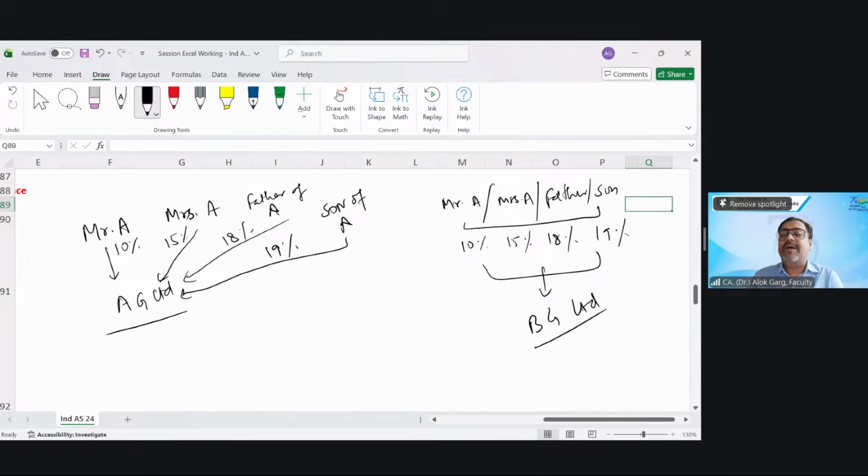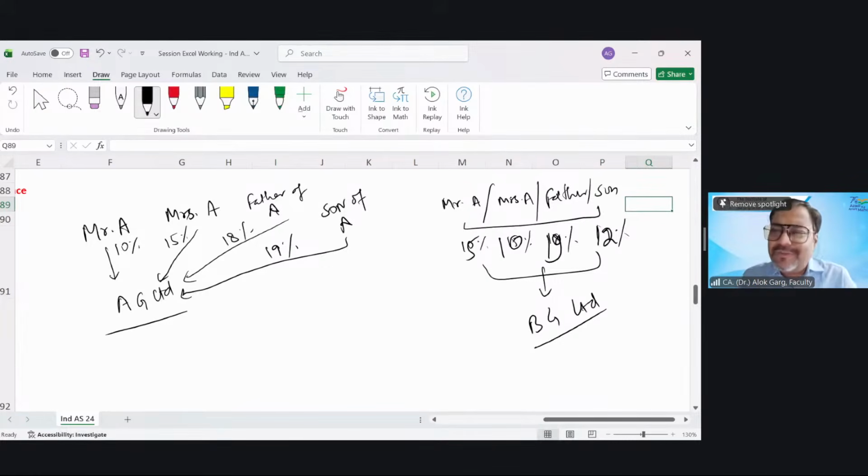AG and BG are related party because they are controlled by the same person. Controlled by the same person means person including relative. So a person including his or her relative is controlling AG Limited and a person including his or her relative is controlling BG Limited also, right? Sir, what happens if let's say this becomes 15, this becomes 10, this becomes 19, this becomes 12, then what will happen? Then, sir, they are again related.